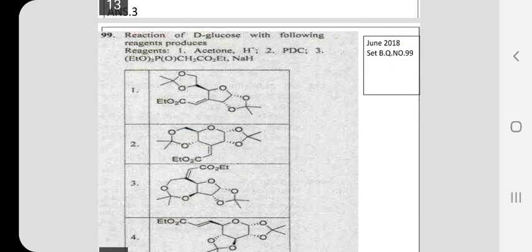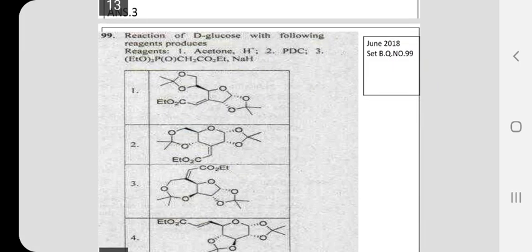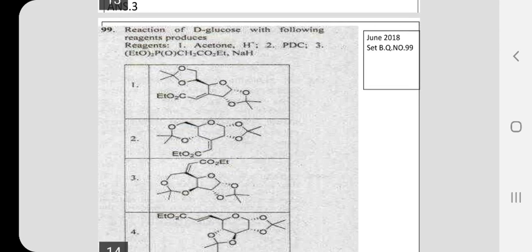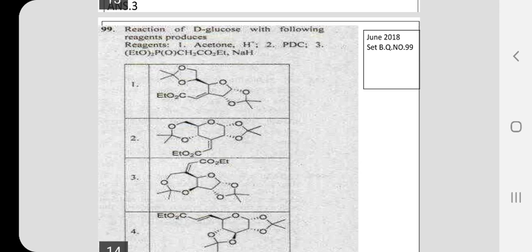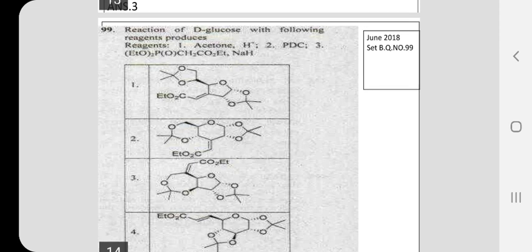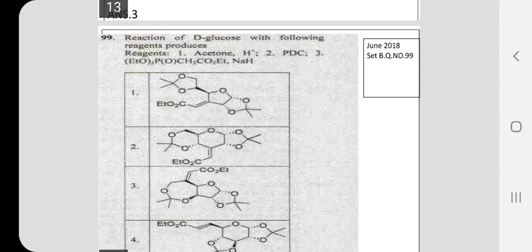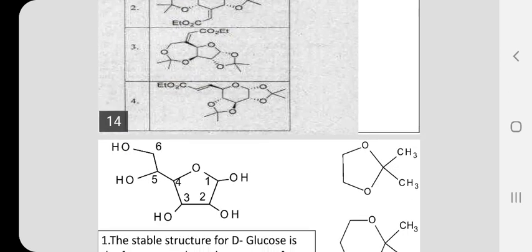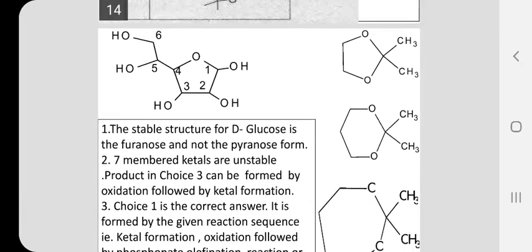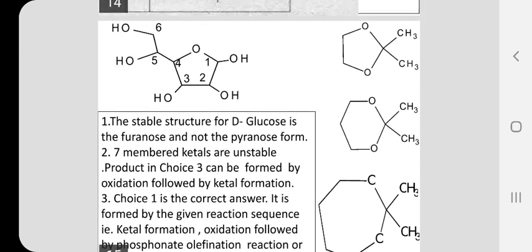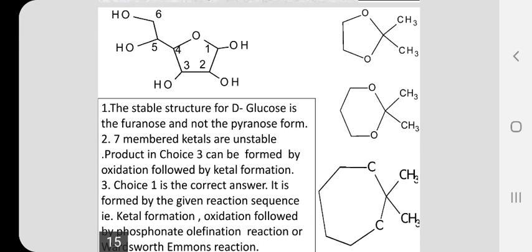So, first let us look at the starting material. It is D-glucose. See, the difficulty level is very high. D-glucose, carbohydrate chemistry is coupled with synthetic organic chemistry. Here, first of all, you must remember the structure of D-glucose. If you remember the structure of D-glucose, then you will say that glucose is able to exist in pyranose and furanose structure. But D-glucose, look at the structure given.